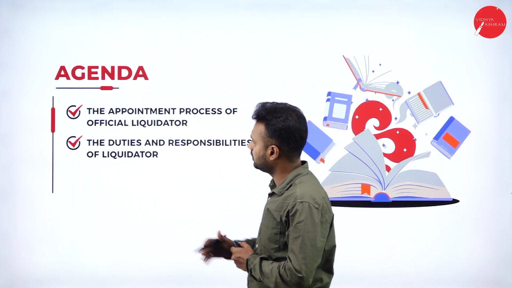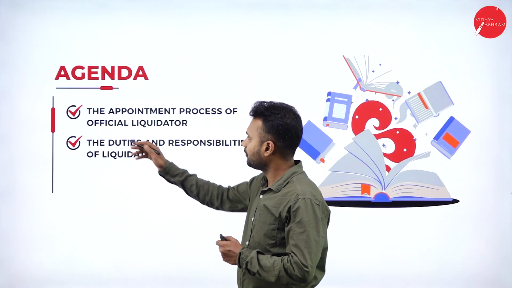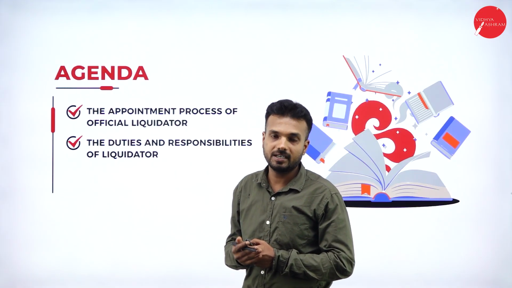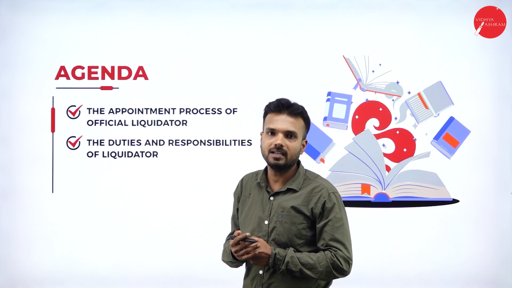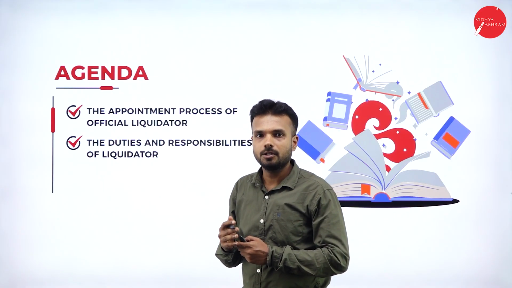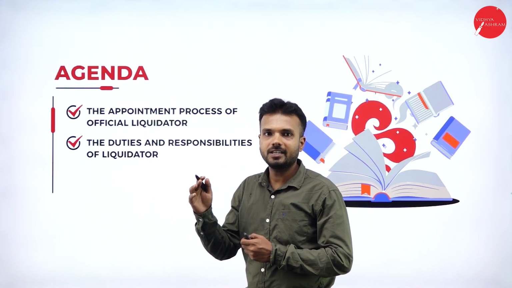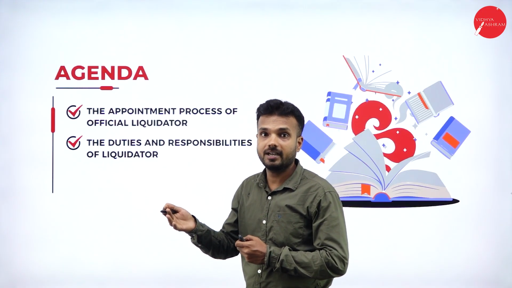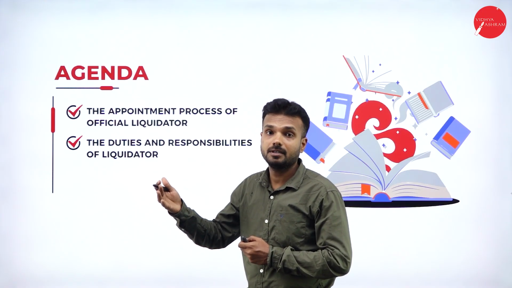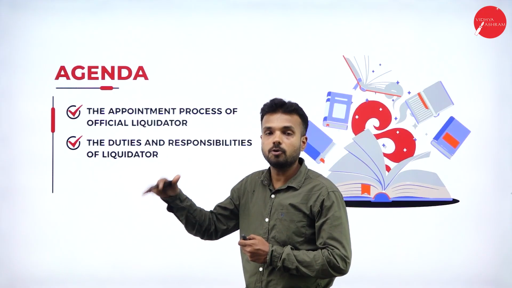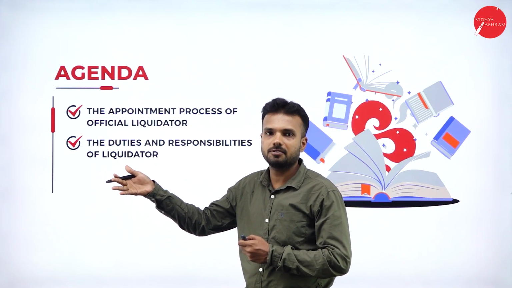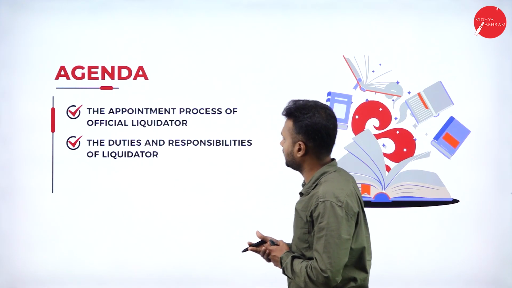We are going with the appointment process of an official liquidator. How exactly are we going to appoint the official liquidator, and who is going to appoint the official liquidator? In the previous session, we got to know that to liquidate a company, an official liquidator is required. Who is going to appoint the official liquidator, who takes the initiative, whose responsibility is it, how to make the payment for the official liquidator, and what are the things that he is going to do. Those are the things that we are going to learn in today's session.